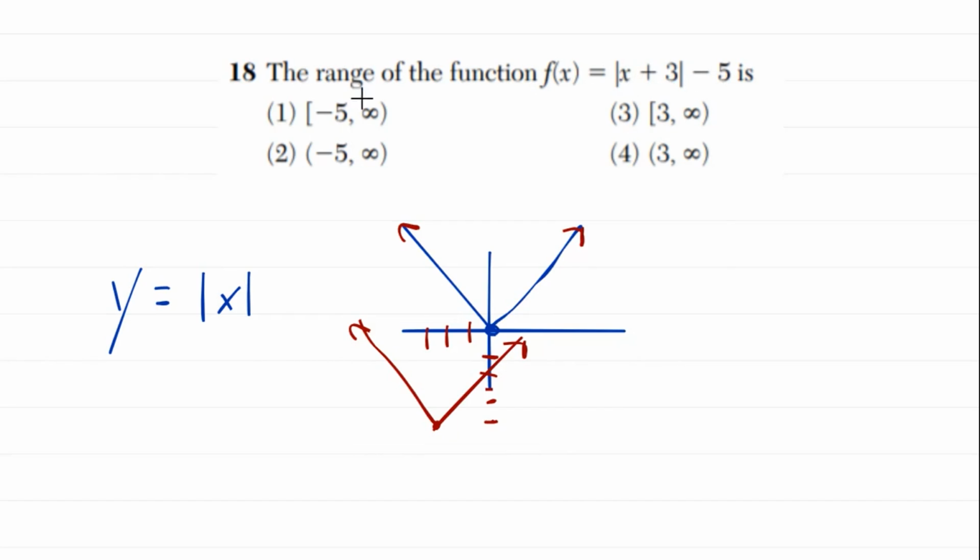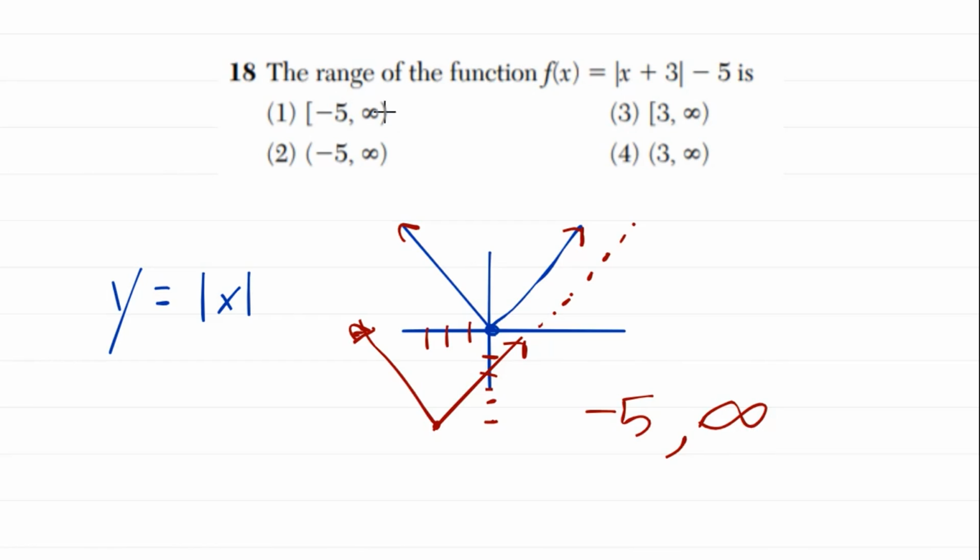Now what we're looking for is the range. Remember, the range is just all the y values, all the function values. If you look, and we always go from least to greatest, we're starting from -5. And if we were to travel up, our y values are going up infinitely. There's no stopping. It continues to go up and up. That's what these arrows mean. It never just reaches a point and says, no. It always goes up. So it's going from -5 all the way to positive infinity.